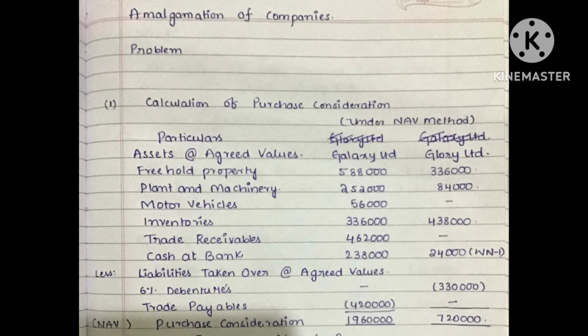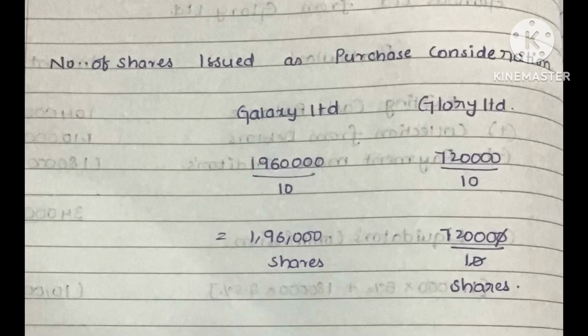Less liabilities taken over at agreed values. The resulting company has taken over 6% debentures at 3,30,000, and trade payables only for Galaxy Limited, because in case of Glory Limited, the liquidator has already paid the trade creditors and taken the commission on that. So the total purchase consideration in case of Galaxy Limited is 19,60,000, and in case of Glory Limited is 7,20,000. It is given that Glorious Limited is issuing shares at the rate of 10 per share, which means Glorious Limited has to issue 1,96,000 shares to Galaxy Limited and 72,000 shares to Glory Limited.